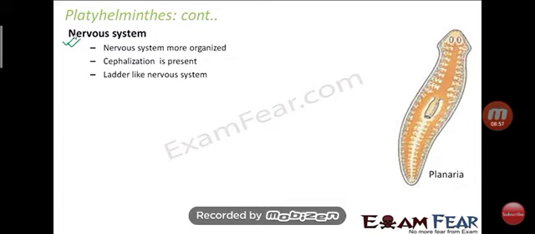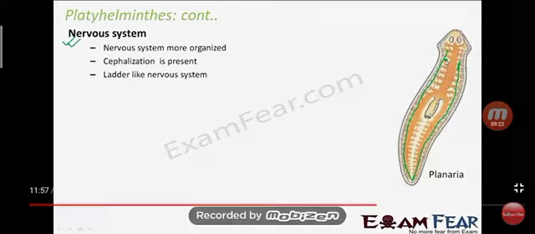Ladder like nervous system. So what do we mean by ladder like nervous system? In these organisms the structure of the nervous system is ladder like. So look at the screen, the diagram of planaria. There the green pen is there. These are the nerves present in their body, and these are interconnected like that.